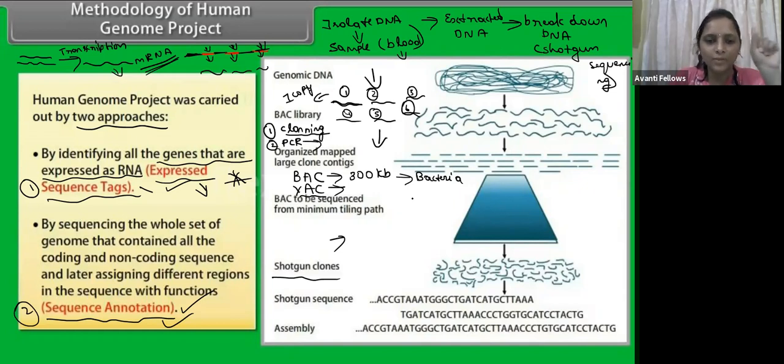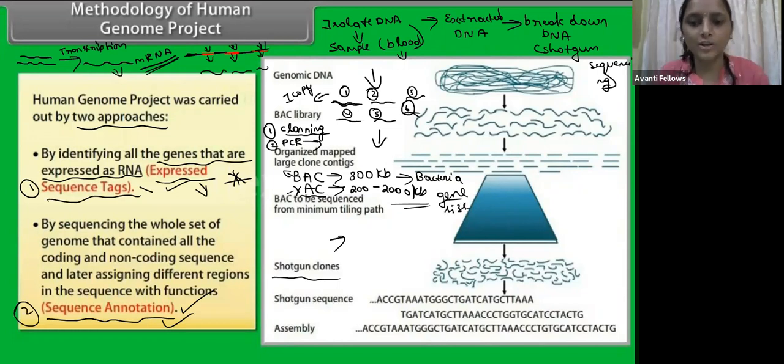Here we have to remember that BAC comes under prokaryotes, whereas YAC comes under eukaryotes, right? Yeast is a eukaryote. In the YAC, we can insert about 200 to 2000 kb of gene size.